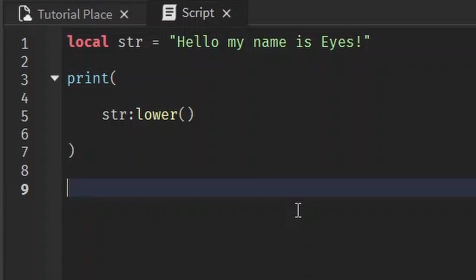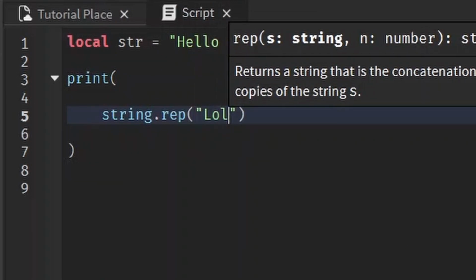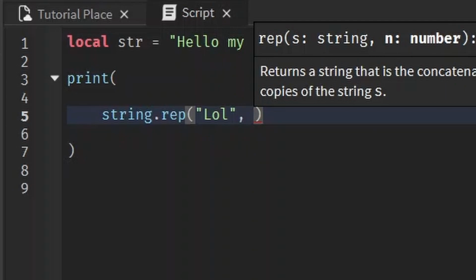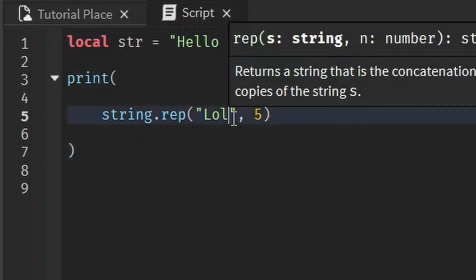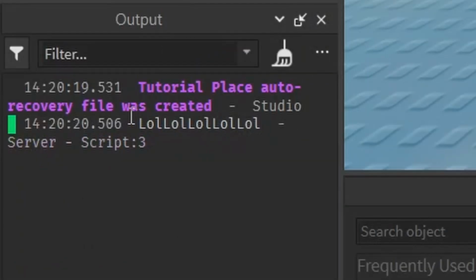But anyways, string.rep takes in a string. Let's use LOL for this example. And then it also takes in a number. And this just repeats the string as many times as you specified here. So I told it to repeat it 5 times. It just combines my LOL into 5 LOLs combined.